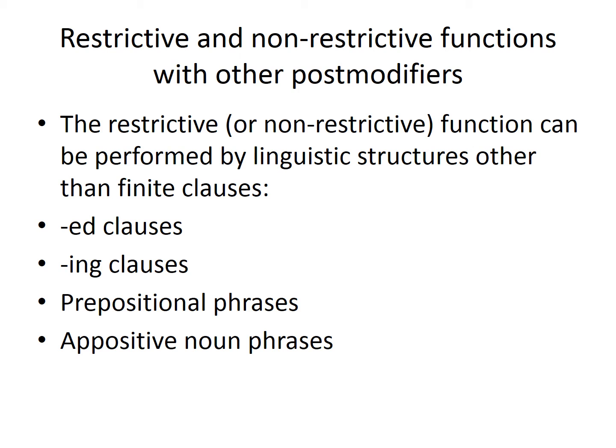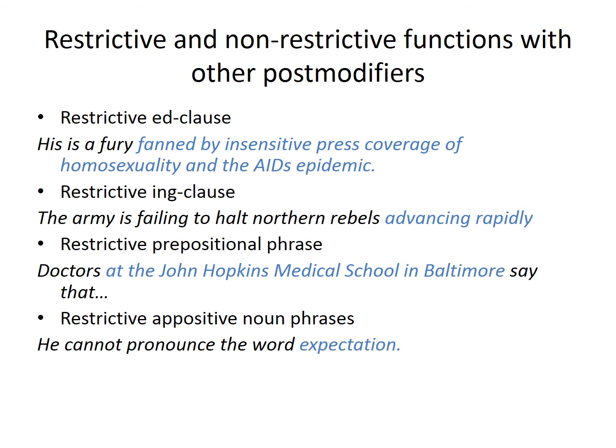So you can have other postmodifiers that can be either restrictive or non-restrictive. And they can be things like the ed clause, the ing clause, prepositional phrases, and appositives. And here are some examples of restrictive postmodifiers that are not relative clauses. When you say, his is a fury fanned by insensitive press coverage of homosexuality and the AIDS epidemic, all of this is telling us maybe he's a very angry guy, so he's got other furies. You're telling us this is the fury that we're really worried about.